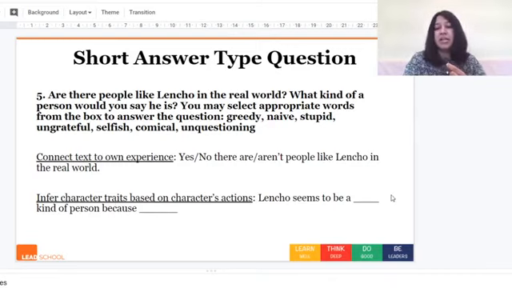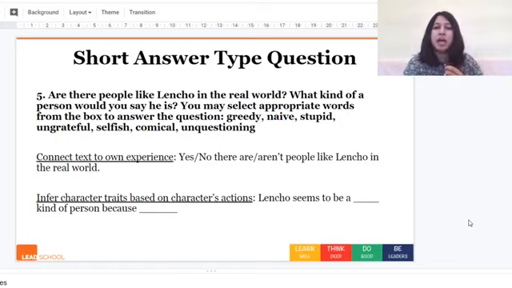Here you can write anything, but if this is not strong enough to support this, then you will not get marks because you have not been able to logically support your choice of what you think Lencho is like. So I hope this is clear about how we need to have really strong evidence and reasoning when we are inferring something or sharing our opinion.